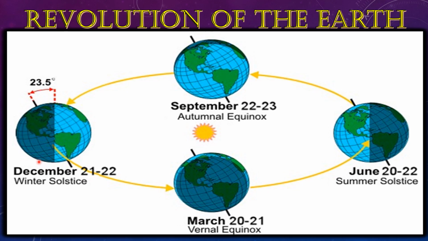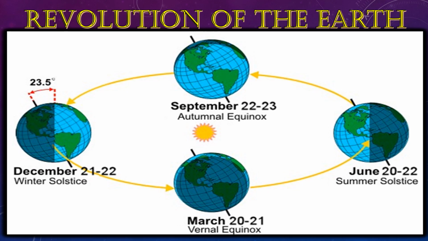As I have already explained, revolution is the movement of the Earth around the Sun on a fixed path, the Earth's orbit, that takes 365 days and 6 hours to be completed. For the sake of convenience we don't take these 6 hours into consideration. The 6 hours add up once in every 4 years, when an additional day is added to the month of February, and the year has 366 days, which we term a leap year.